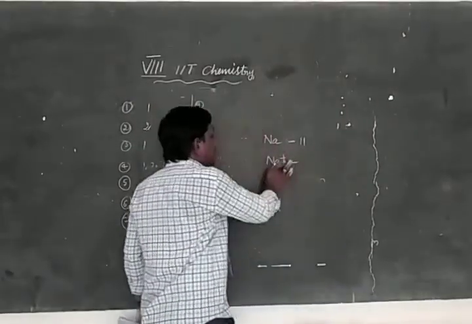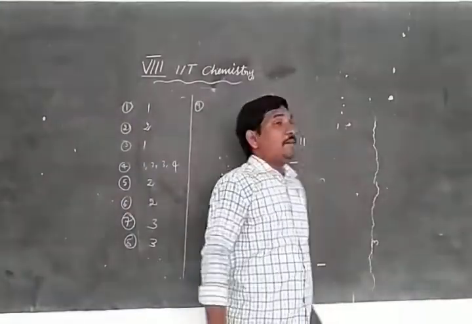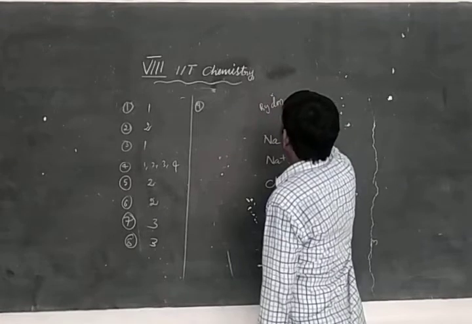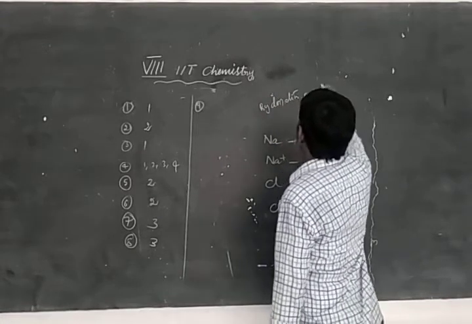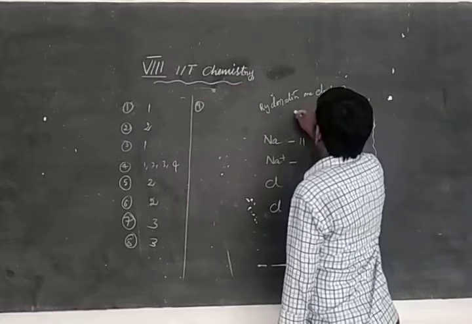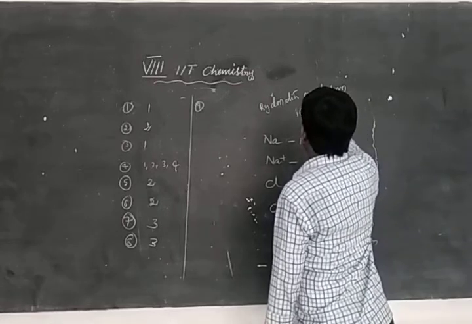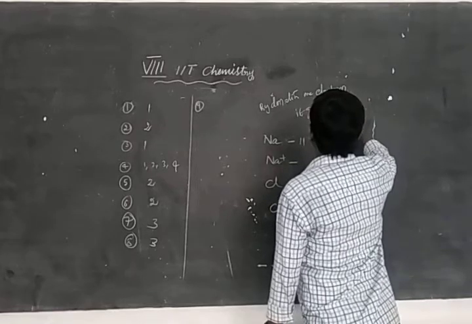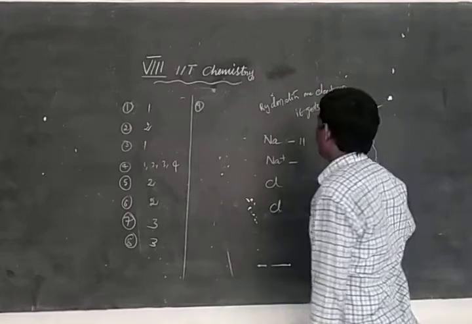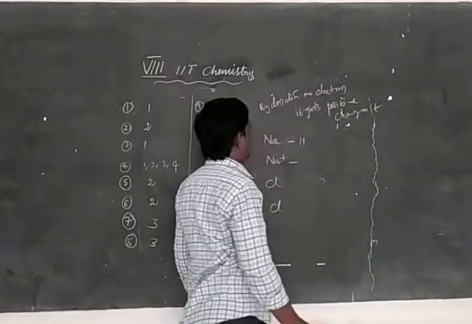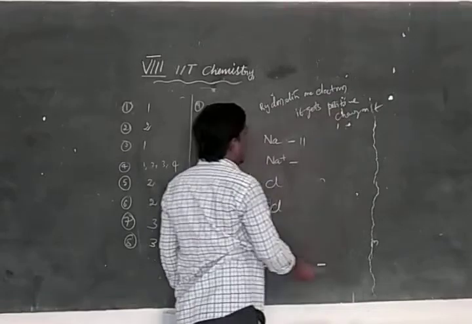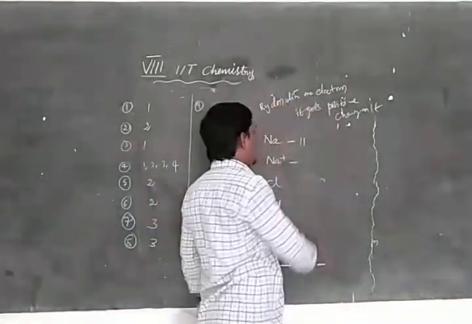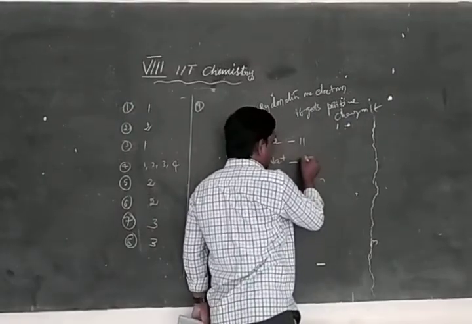Here Na plus means that by donating one electron, it gets a positive charge. By donating one electron out of 11 electrons, only 10 electrons remain.